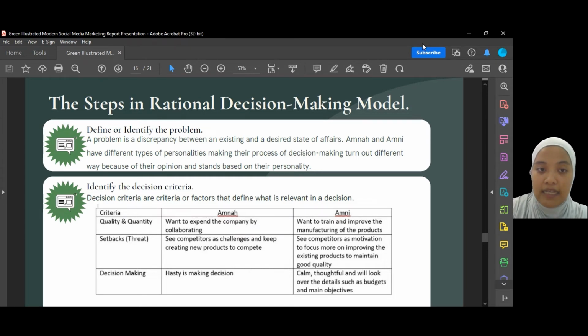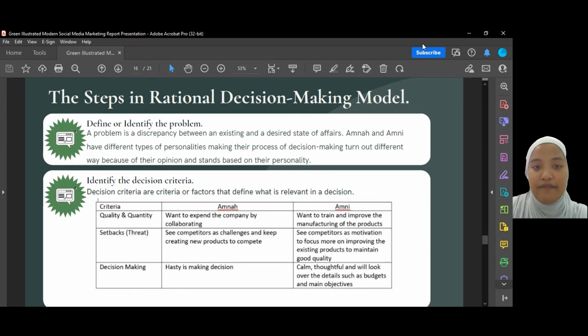The second one is setbacks or threat, which is challenges. Amna sees competitors as a challenge and keeps creating new products to compete with them. Meanwhile, Amni sees competitors as motivation to focus more on improving the existing product to maintain good quality. The last criteria is decision making. Amna tends to make hasty moves in making decisions. Meanwhile, Amni remains calm and thoughtful, and she will always look over the details such as budgets and main objective.